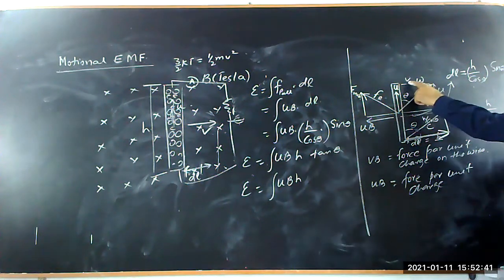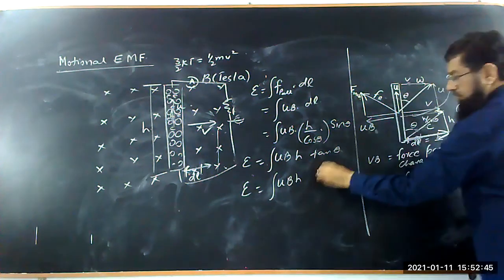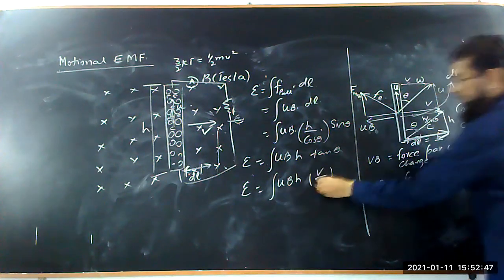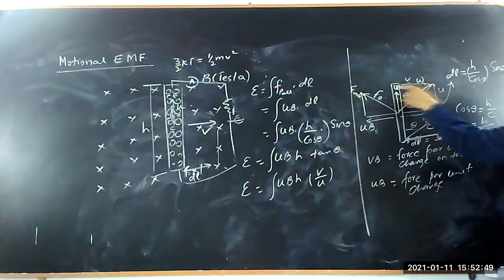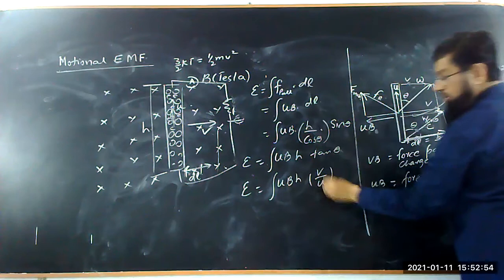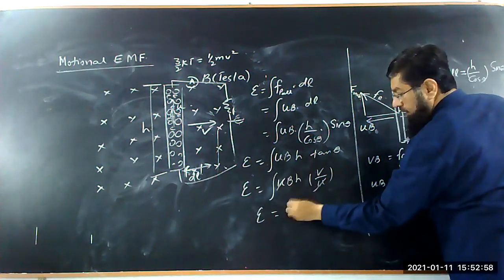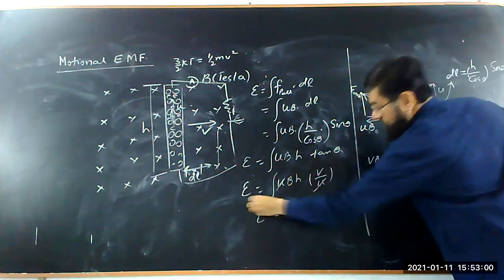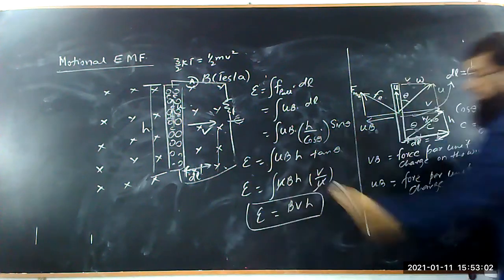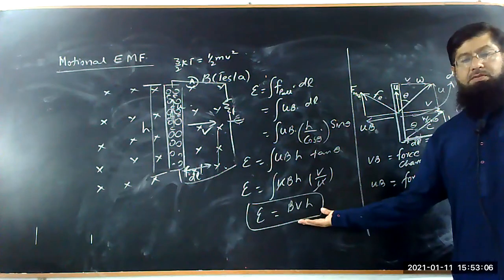This is perpendicular, which is velocity V, and this is base, which is U. So this is V upon U. You cancel U. So EMF is equal to BVH, and H is the length. This is the EMF.